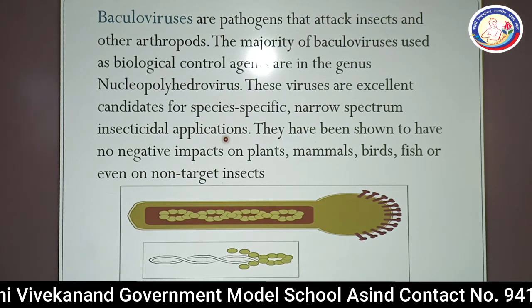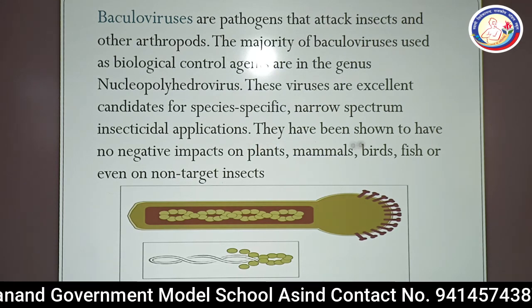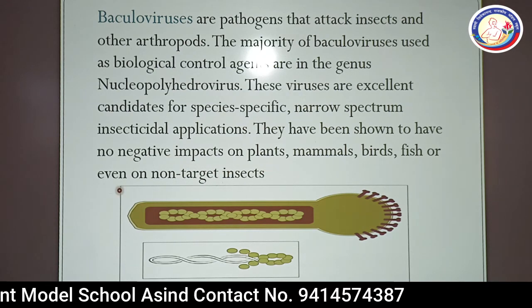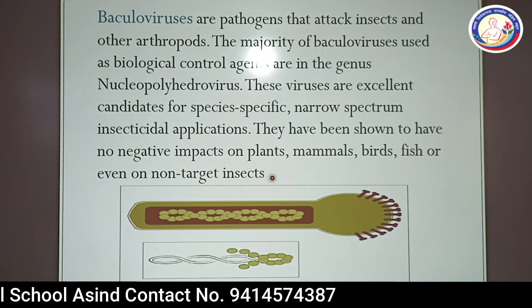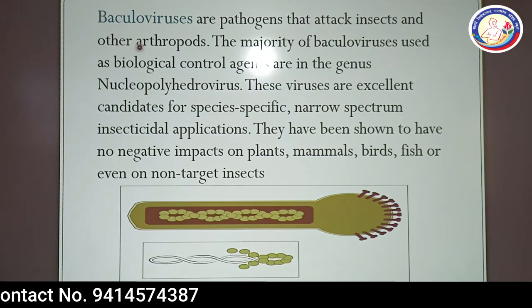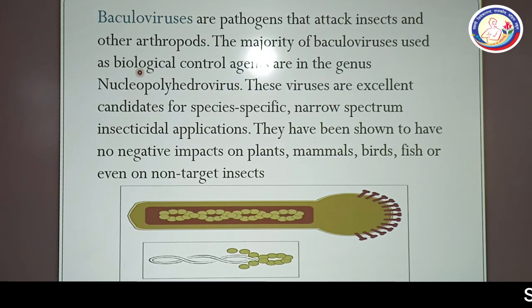affect the insect. They have been shown to have no negative impacts on plants, mammals, birds, fishes, even on non-target insects. So the use of baculovirus is important. Why? Because it does not have bad impacts on non-target insects, mammals, birds and fishes.